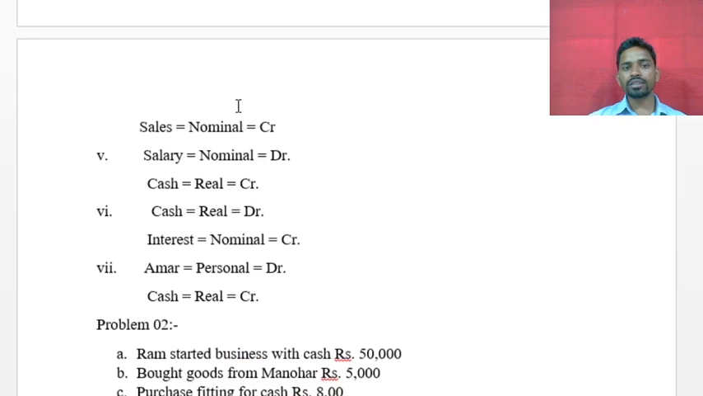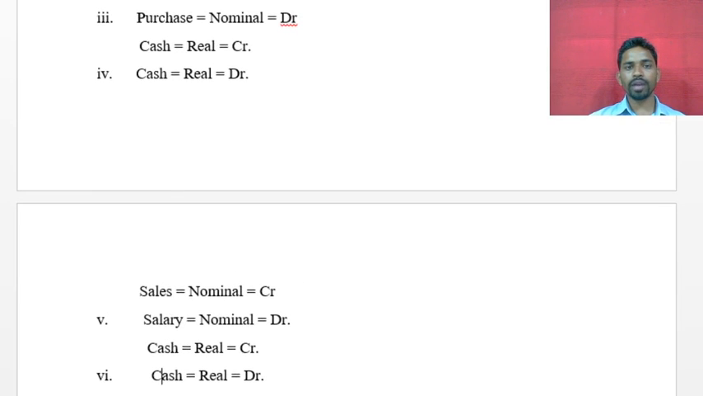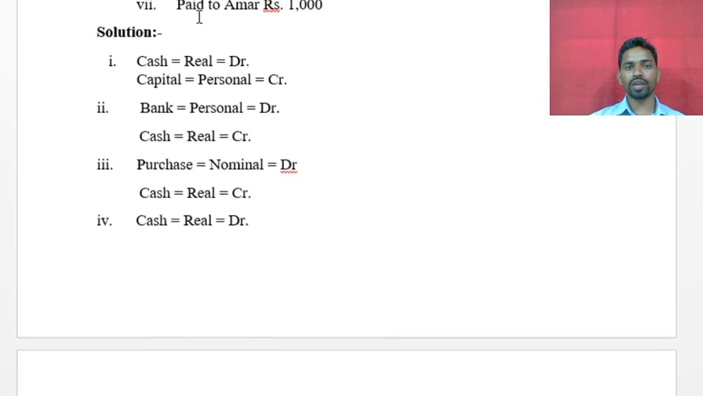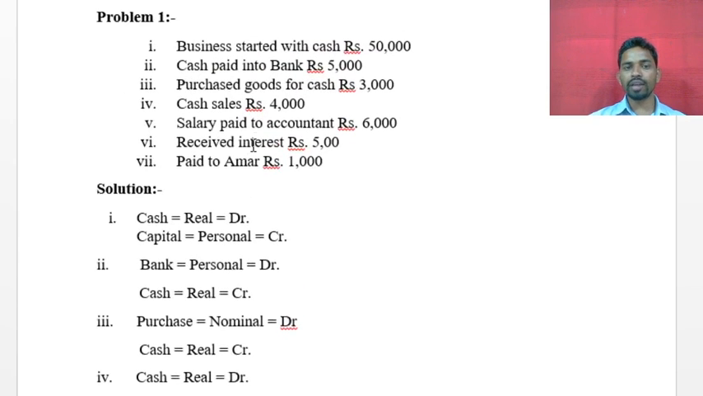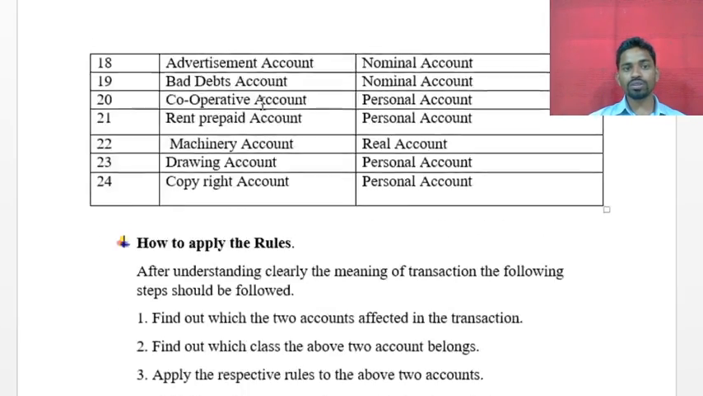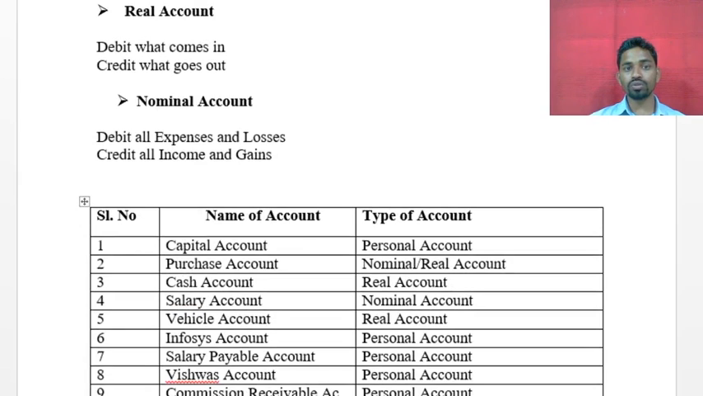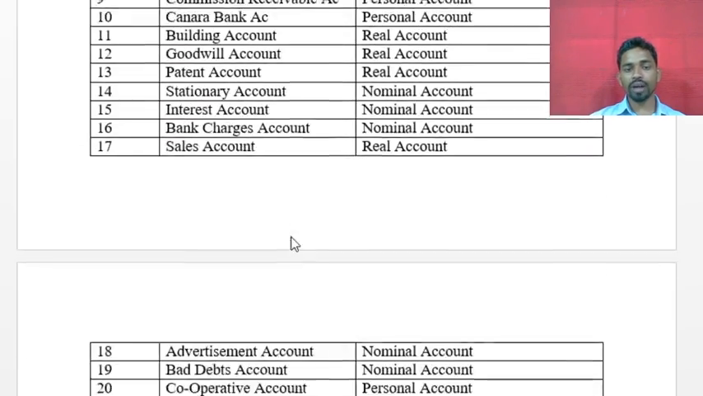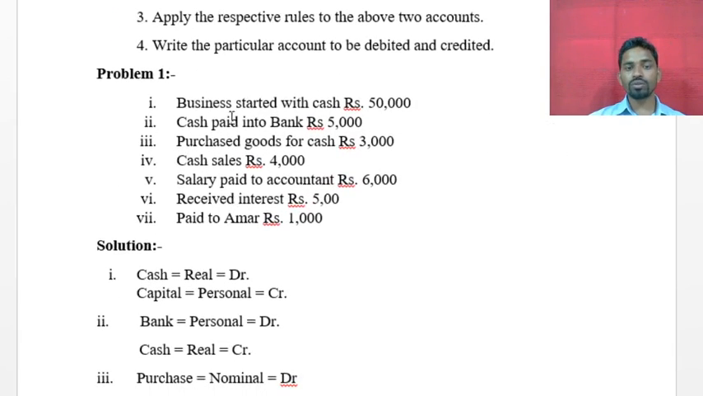Like this you have to solve the problem, and this is the working note. Like this we have to prepare it, and then we have to pass the journal entries. First of all you should know the rules of the accounts: personal account, real account, as well as nominal account. Next you should know how to ascertain the accounts. For that purpose you should know the meaning of the transactions. Then it is very easy to pass the journal entries.